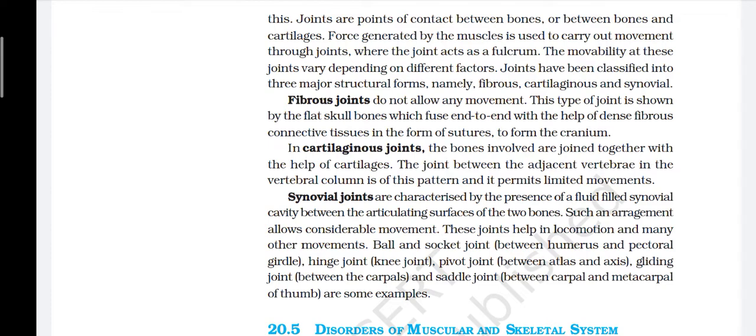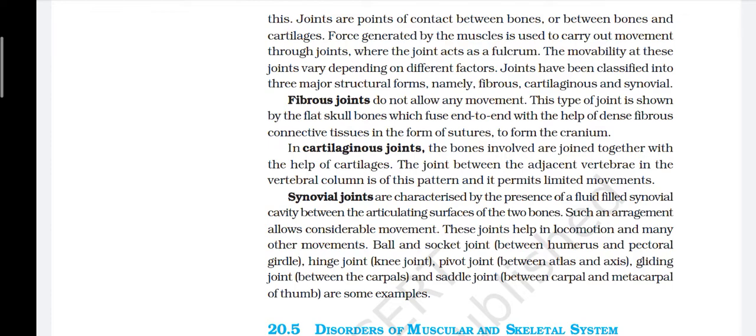Fibrous joints do not allow any movement. This type of joint is shown by the flat skull bones, which fuse end to end with the help of dense fibrous connective tissue in the form of sutures to form the cranium. In a cartilaginous joint, the bones involved are joined together with the help of cartilages. The joint between the adjacent vertebrae in the vertebral column is of this pattern and it permits limited movement.